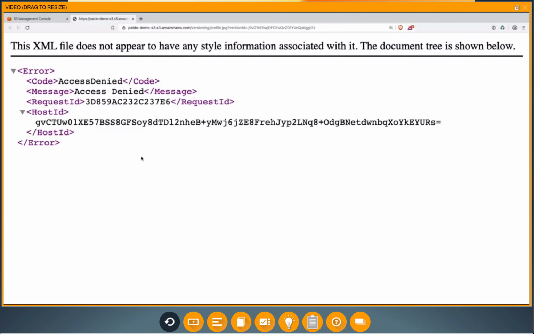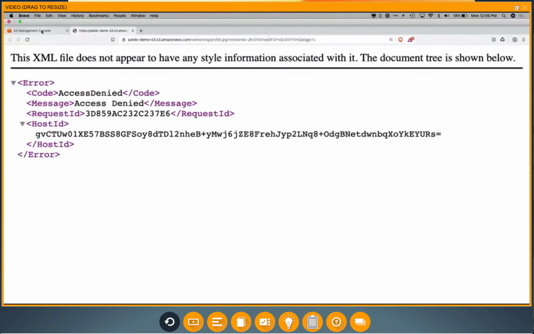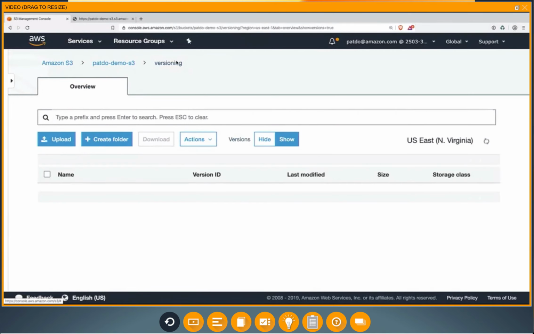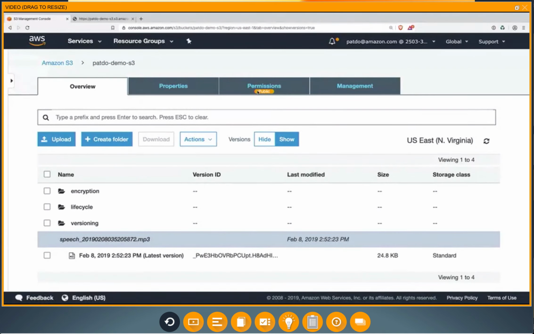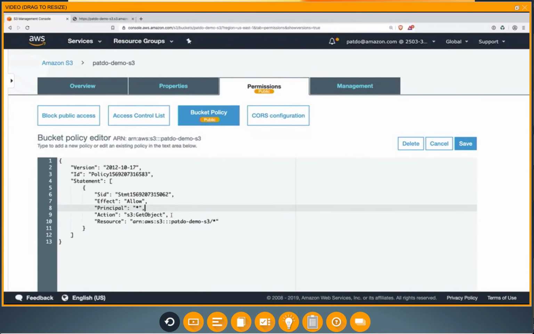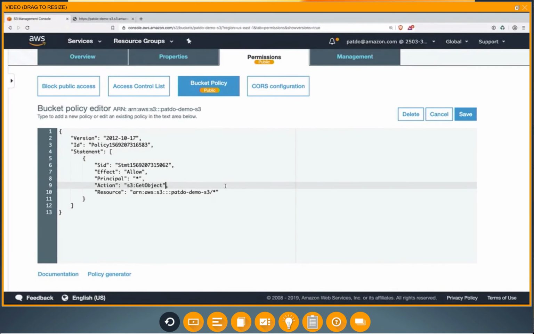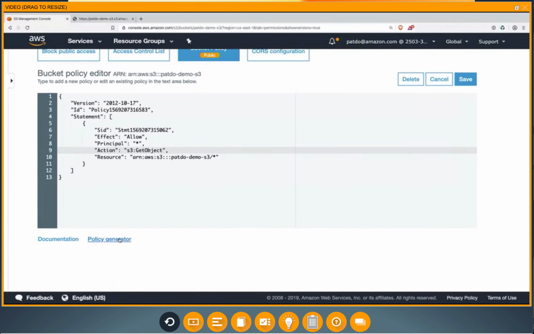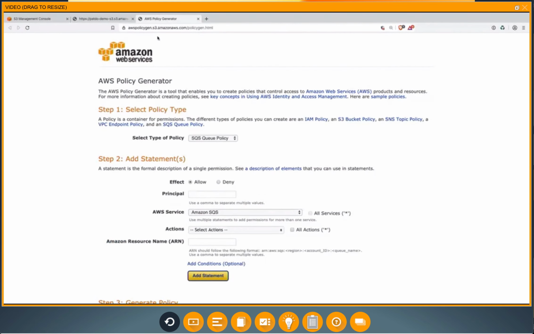Oh, in this case, it's not allowed. I remember because when we set it up, we didn't give permissions for get object versions, right? So here we don't have those permissions. We would have to add that. So I'm going to go back to the policies. We can go back to our account, permissions. We're going to go and add that instead. So I'm going to go to bucket policies. We're going to go and add that here. Or we're going to use the policy generator.